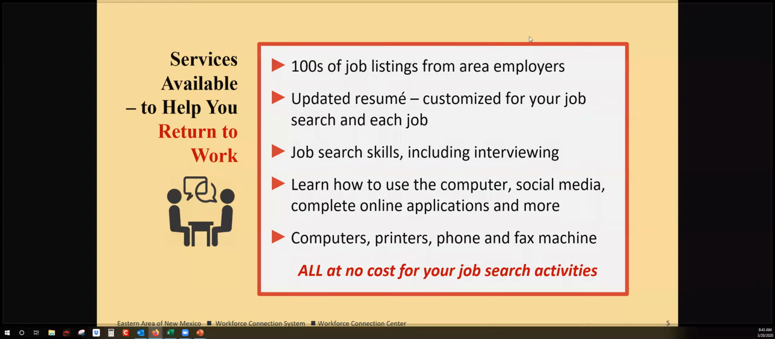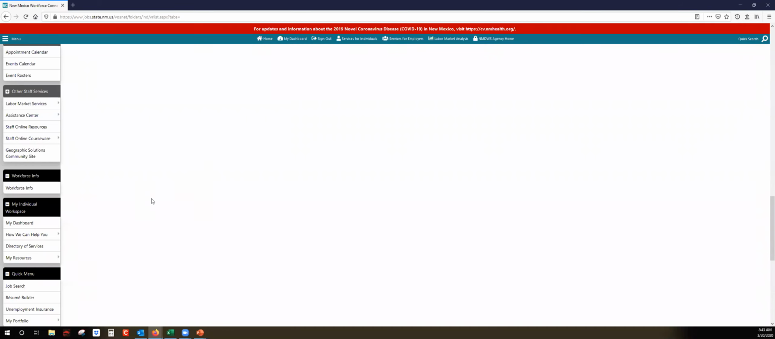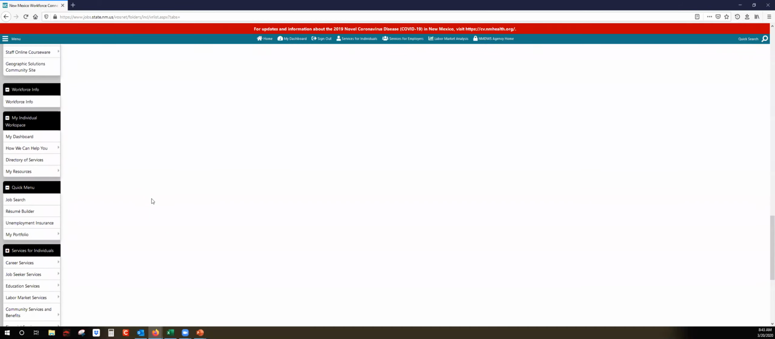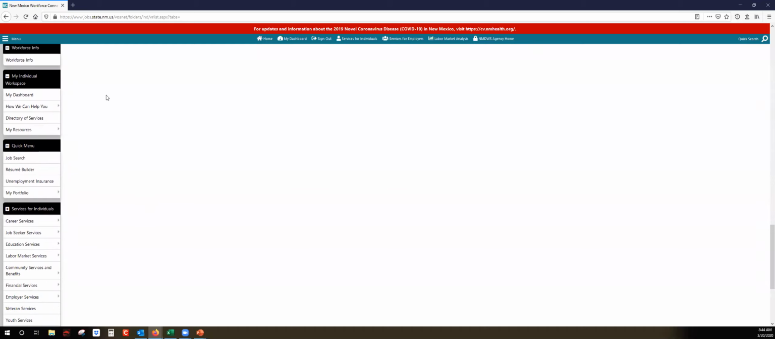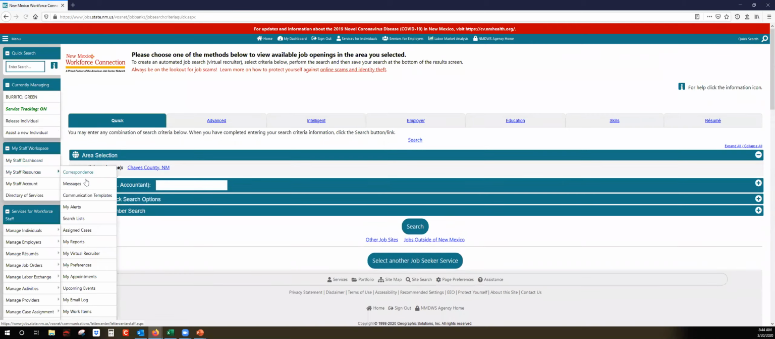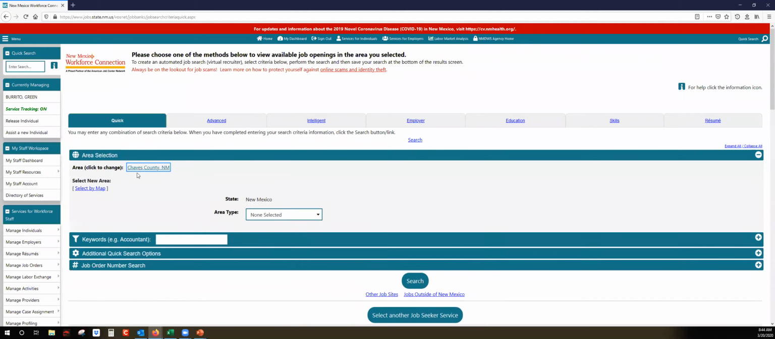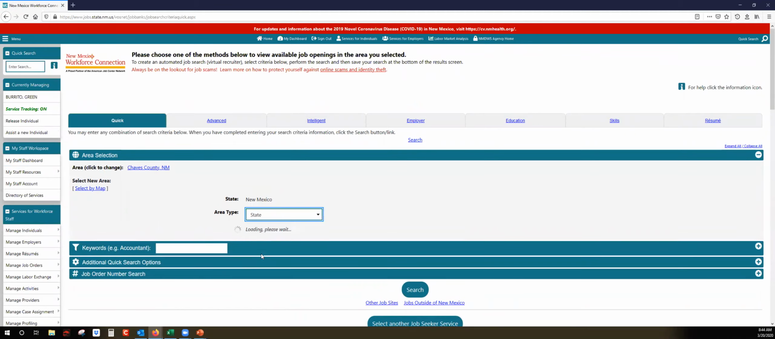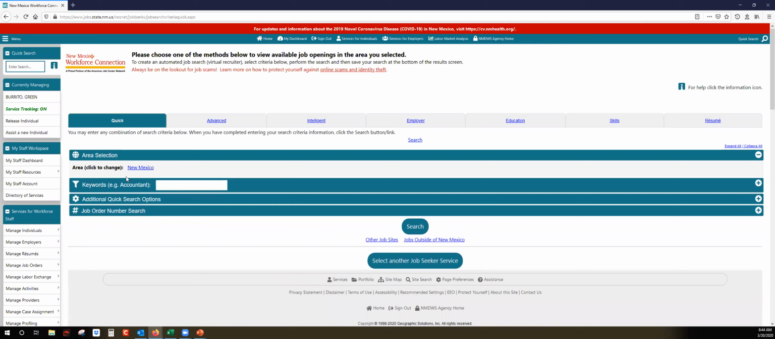I'm going to show you back on our New Mexico Workforce Office system. So once you log in, off to the left is your quick menu and dashboard up here. So if you just want to job search, you'll click here. You could change this area to look for the entire state of New Mexico. You can preference it to any region, any zip code, any county.